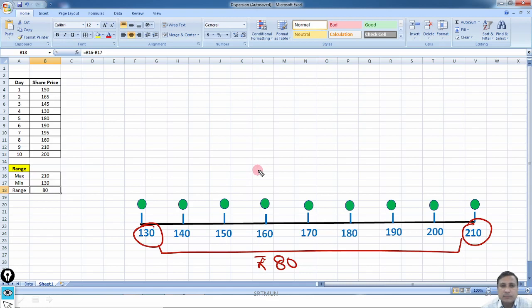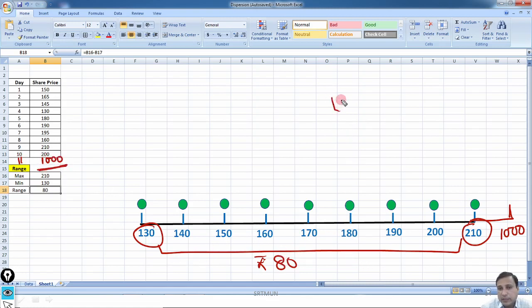And as it is mentioned in the earlier slide, extreme values affect the range. Suppose here is the 11th day where the share price shoots to 1000 rupees.